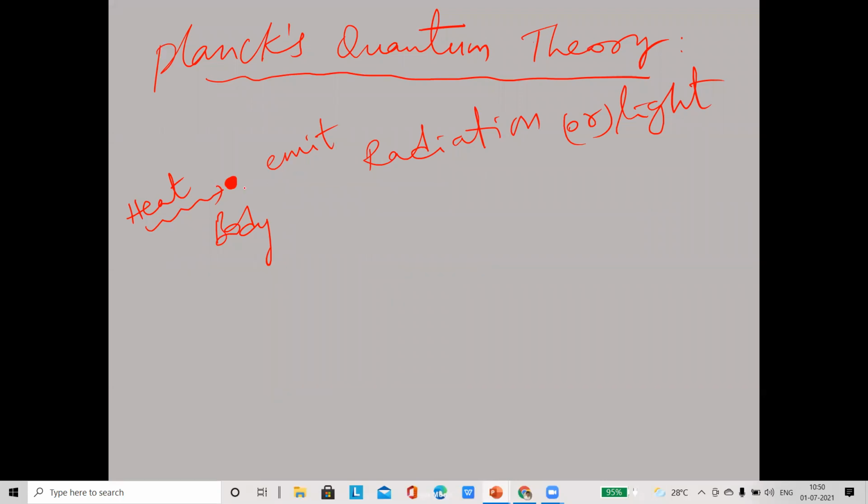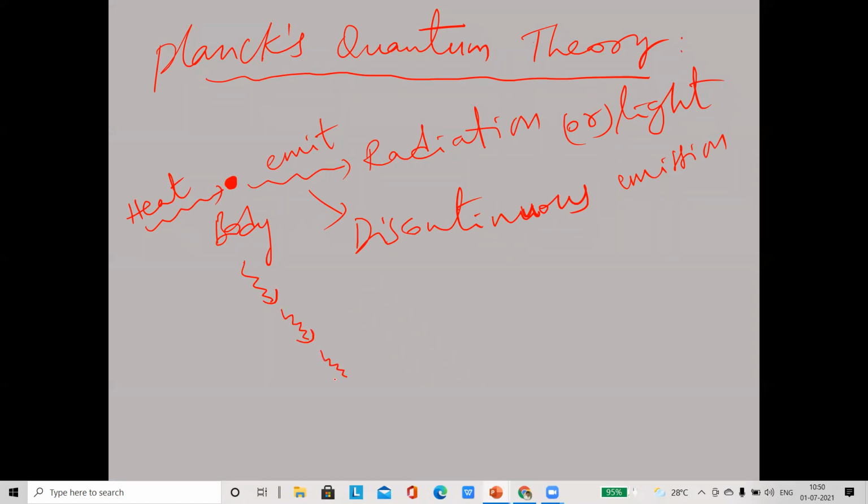This type of emission is called discontinuous emission. So what is discontinuous emission? That means if the body is heated, what happens from this body? First one packet of light, again some other packet of energy, again some packet of energy. Like this, one by one, different packets of energy will be emitted.